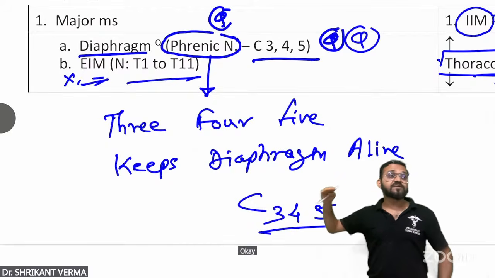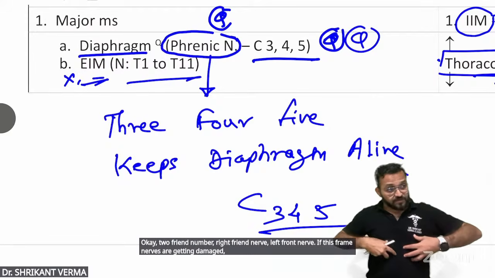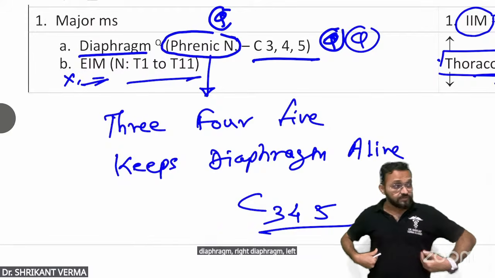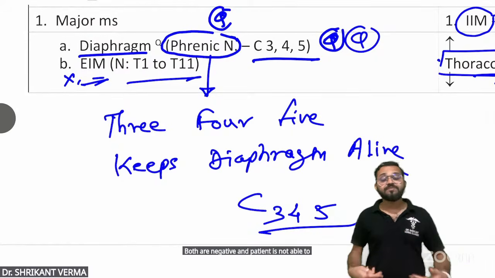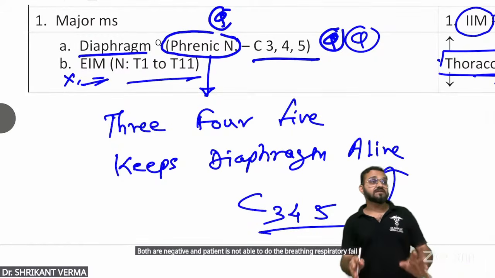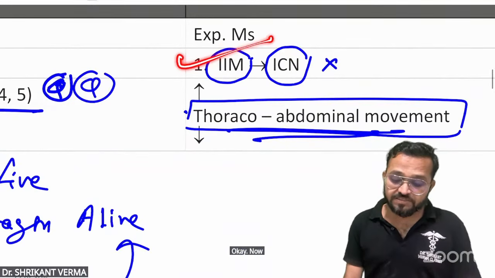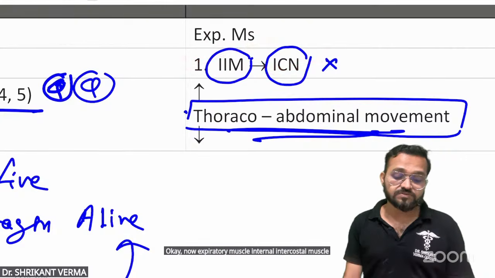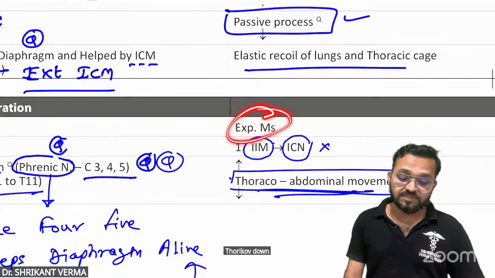Okay, two phrenic nerves, right phrenic nerve, left phrenic nerve. If these phrenic nerves are damaged, right diaphragm, left diaphragm, both dome are affected, and the patient is not able to breathe, respiratory failure, and there is death. Now expiratory muscles: internal intercostal muscles, intercostal nerves. They are causing the thoracoabdominal movement, that is the expiration.